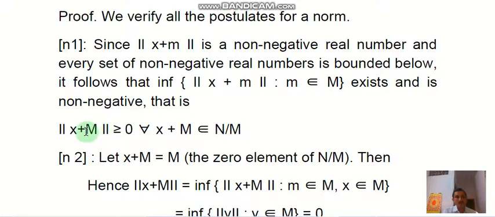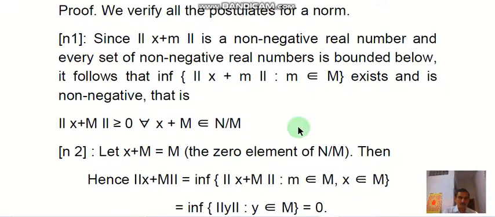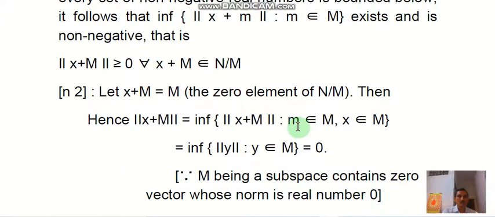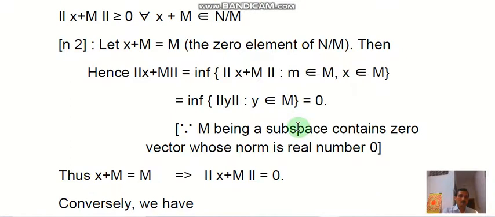Therefore the norm of x + M is greater than or equal to 0 for all x + M belonging to N/M. The second condition for the norm: let x + M equal M, the zero element of N/M. Then the norm of x + M equals the infimum of the norm of x + m, m belonging to M, by definition.